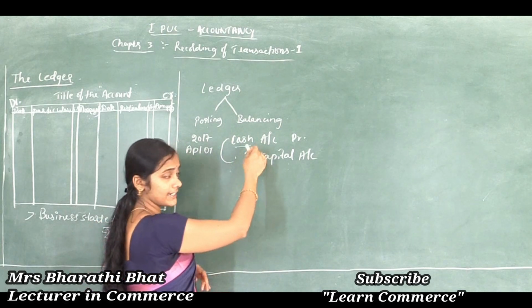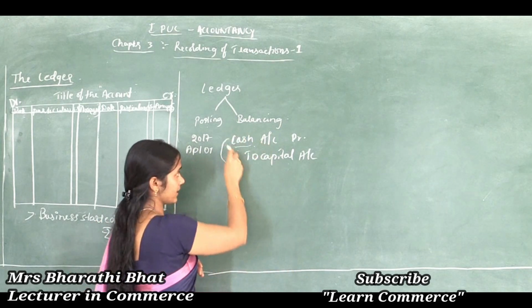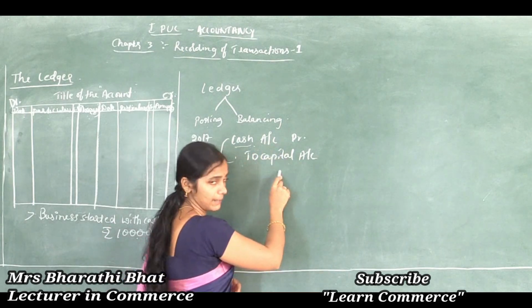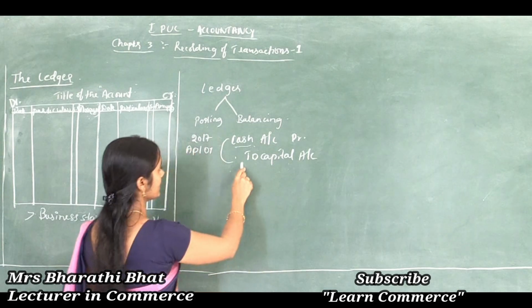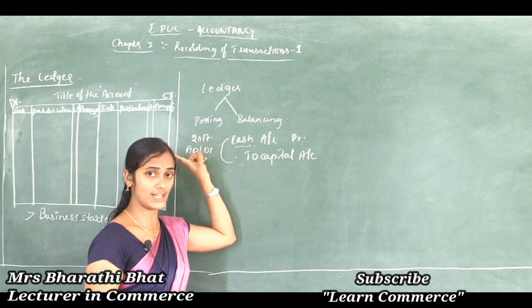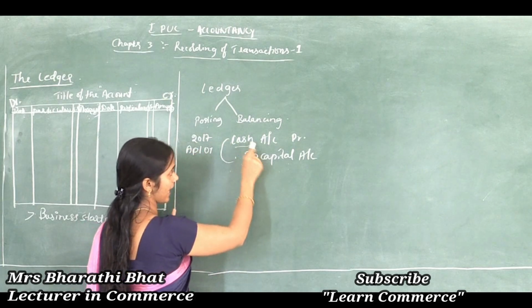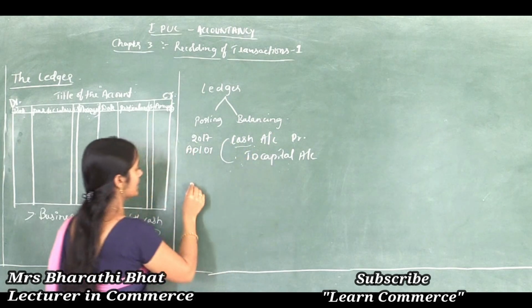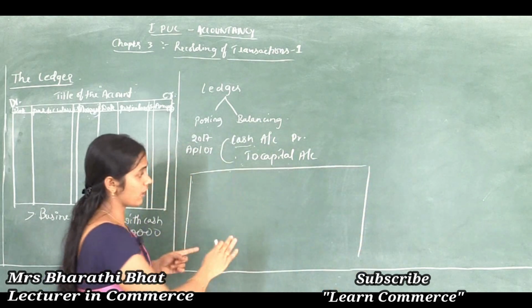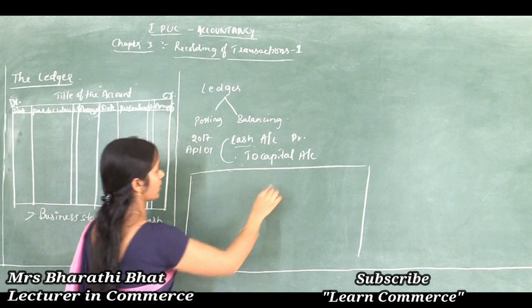So many cash-related transactions are recorded in a cash account. Other capital-related transactions are recorded in the capital account, like that. See here how we can record this particular transaction in the book called ledger. Here we need to prepare a cash account and a capital account. Let's see how we can post the cash account amount and the capital account amount.